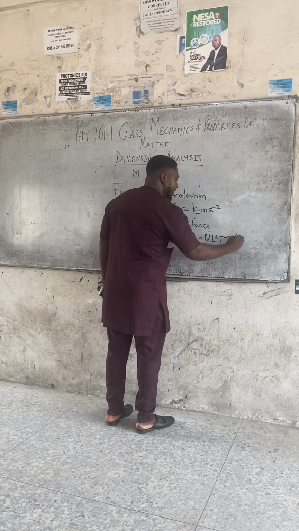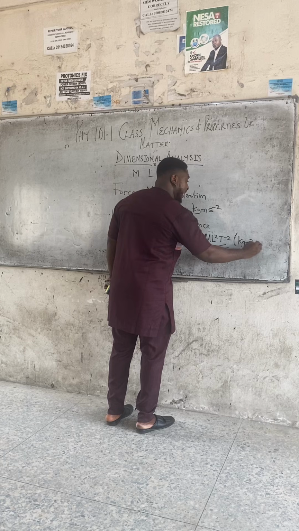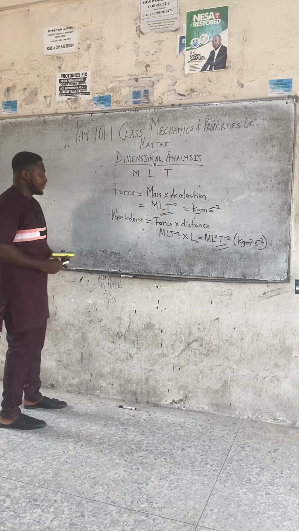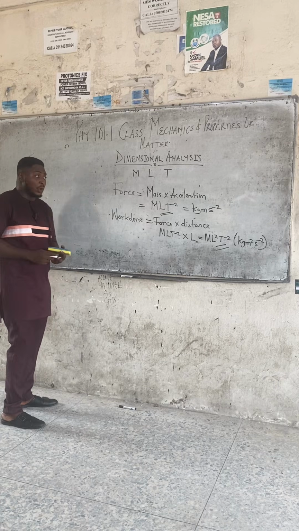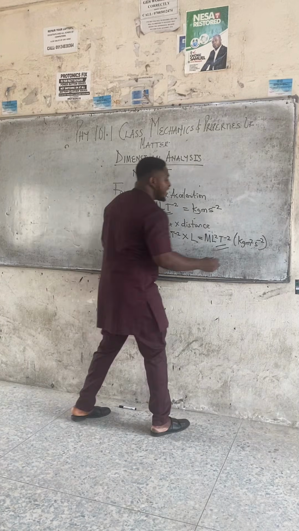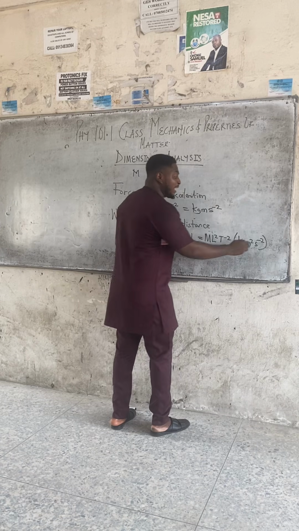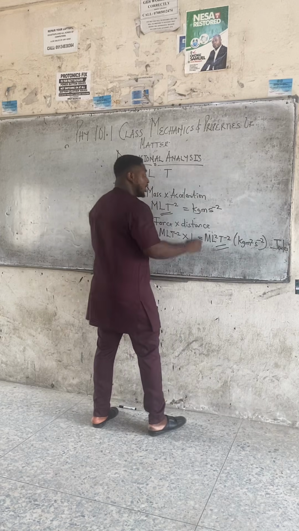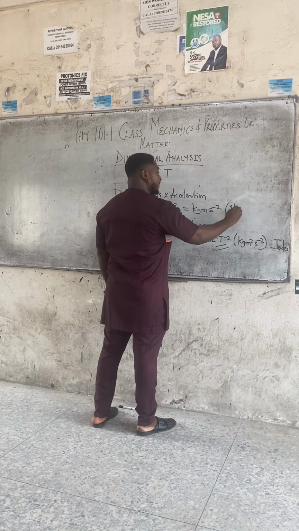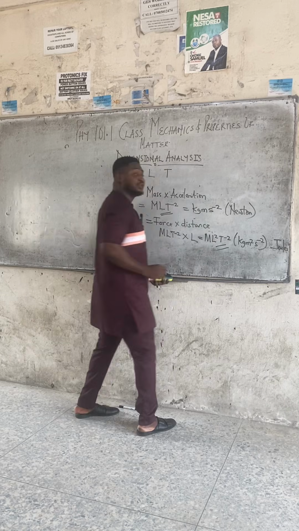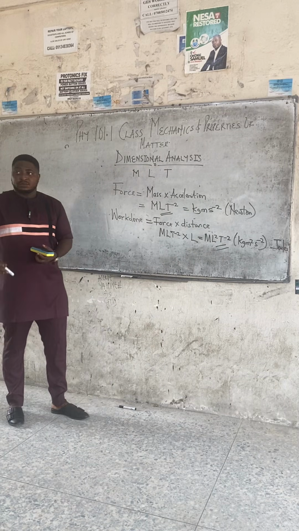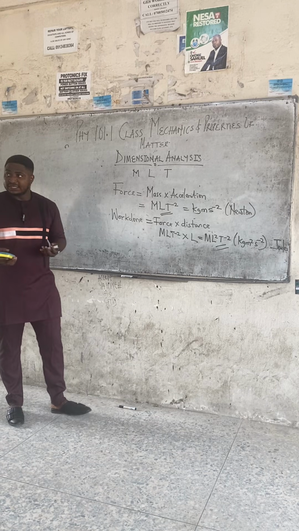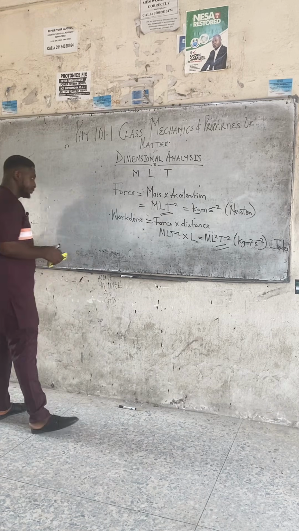And class, the unit is kg meter squared per second squared. That's the dimension for work done. Class, the general unit for work done, if you don't want to use kg meter squared per second squared, you can say joules. Also, for force, you can say the general unit, Newton.